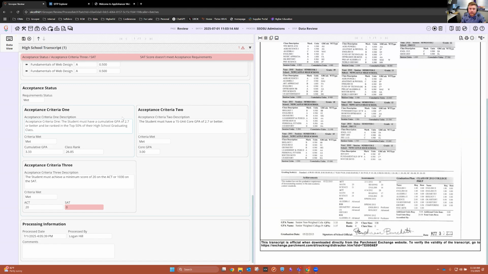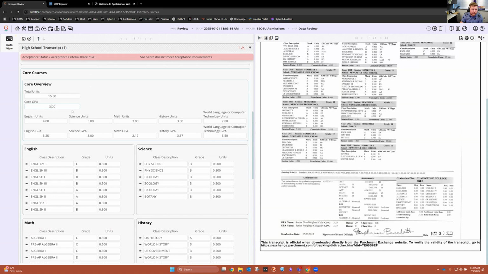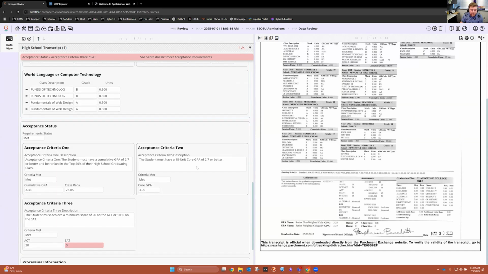One of the things that we can do is do this in a waterfall order, or a trickle down effect, where if, let's say, criteria 1 is met, great, that student can then move on pretty easily. But if it's not met and you need to do the core GPA calculations, that can be criteria 2 here. That can then start that process, and we can do the core GPA that you saw up above. So in this case, we're bringing that core GPA down here. It's not being recalculated somewhere else behind the scenes. It's directly affected by this core GPA that you see right here. That's how we're determining, yes, that is higher than the 2.7 15 unit core. So therefore, criteria 2 is met.